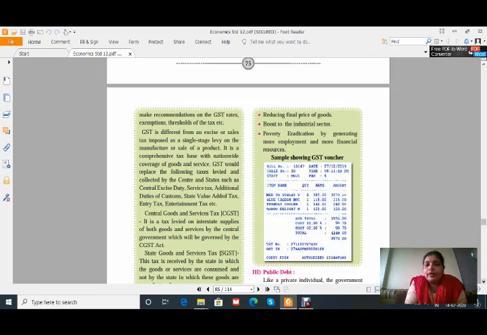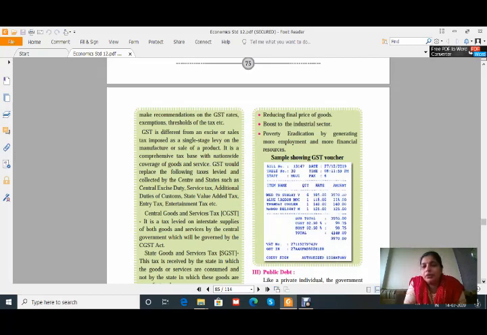But now only GST is charged. GST would replace the taxes levied and collected by the center and state, such as central excise duty, service tax, additional duties of customs, state value added tax, entry tax, entertainment tax, etc. That means all these taxes have been abolished, and only one tax, that is GST, is to be levied.